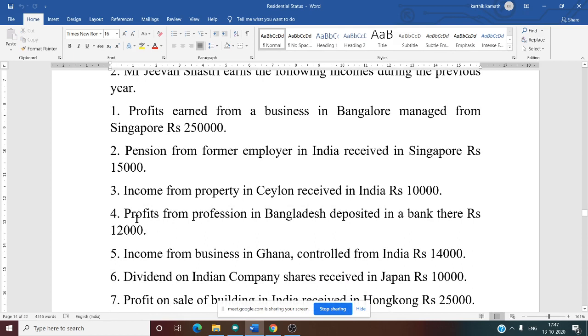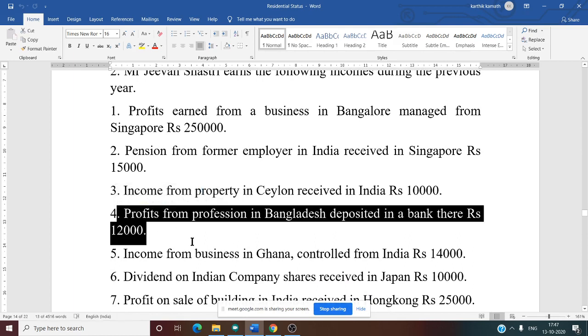Fourth one, profit from profession in Bangladesh deposited in a bank there. Anvit? OR is taxed. Correct answer. Why OR is taxed? Source is outside India, received outside India.